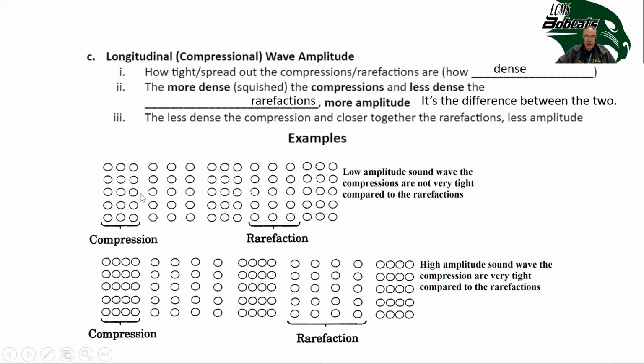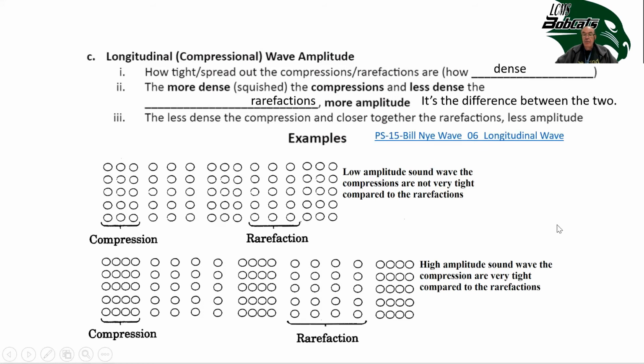You can see that the compressions are closer than the rarefactions, but there's not a huge difference. Down at the bottom, where the compressions are really squeezed together and the rarefactions are spread out a lot, this would be an example of a high amplitude sound wave. So when those compressions hit your ear, they transfer more energy to your ear, so that's why the sound is louder.